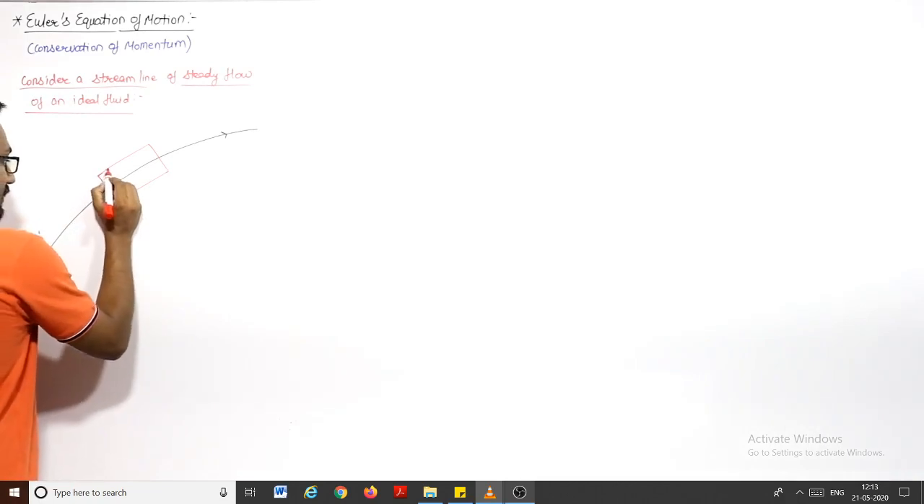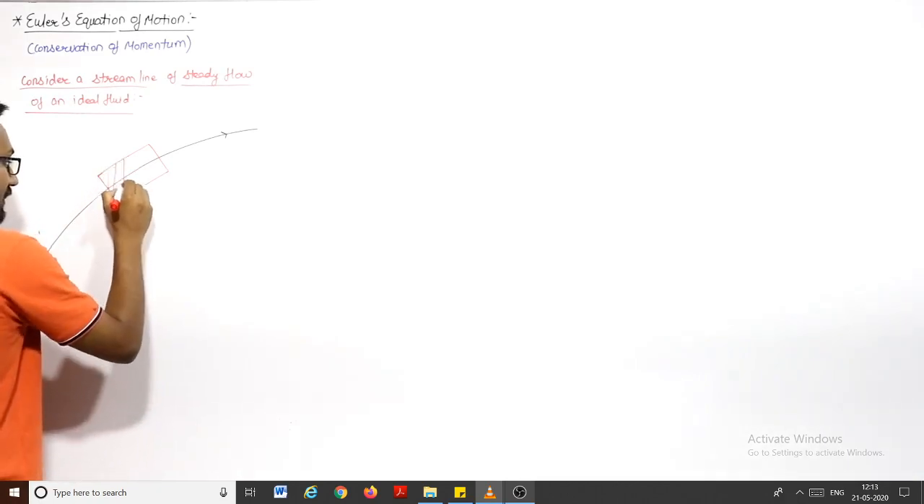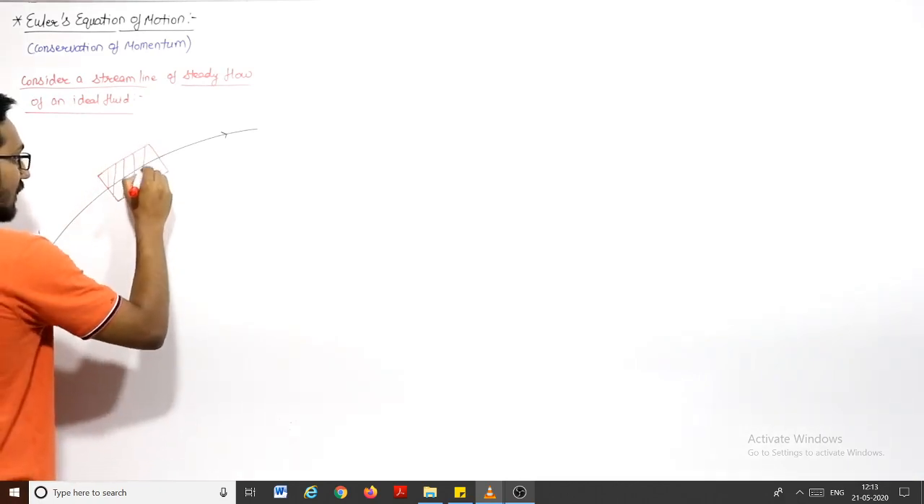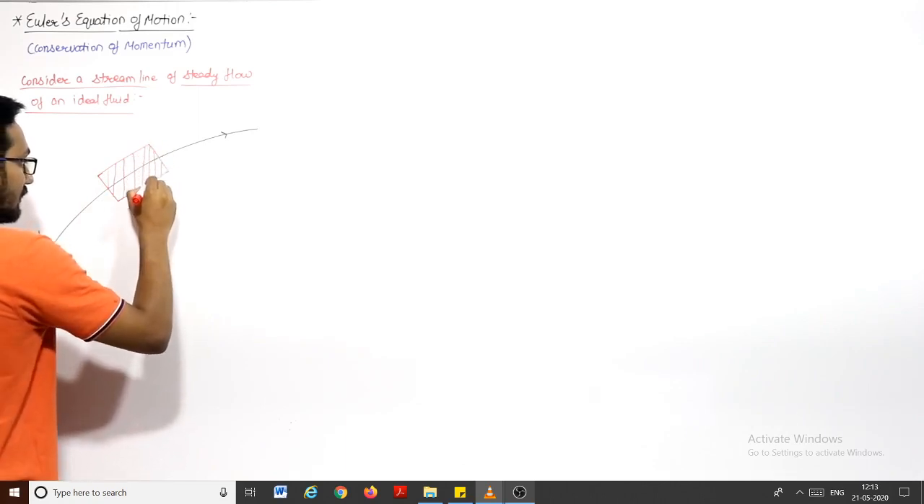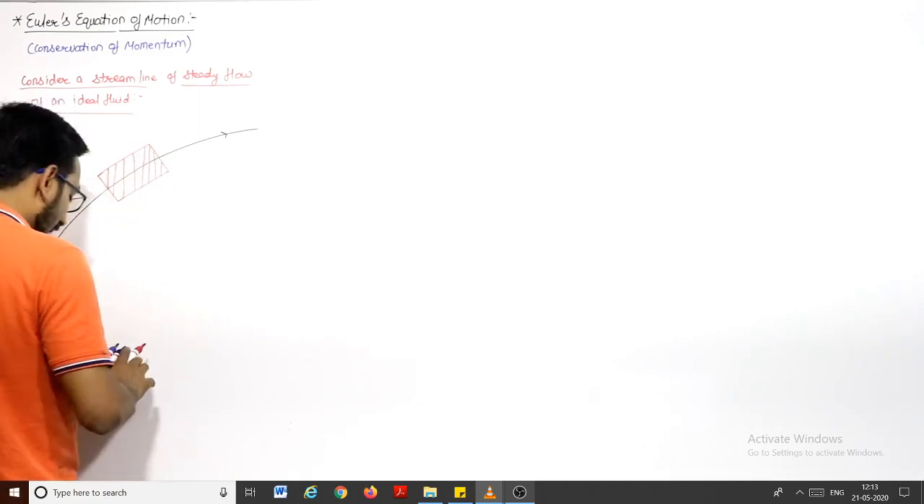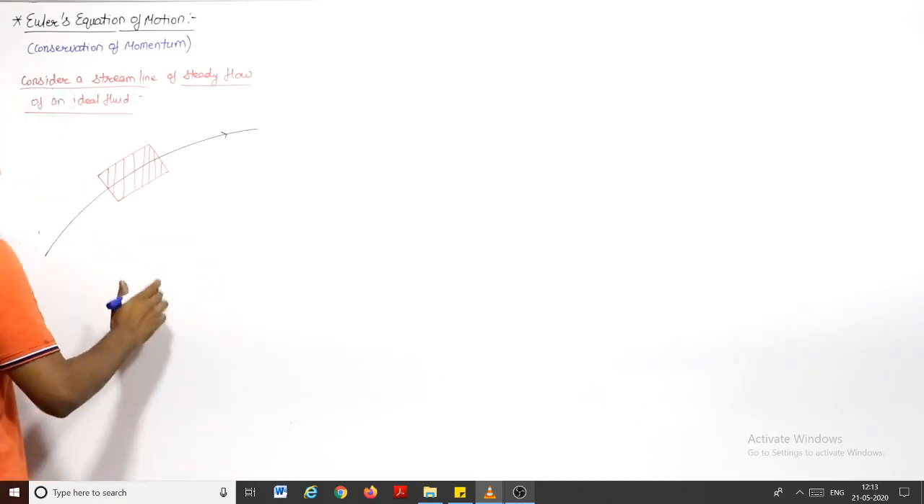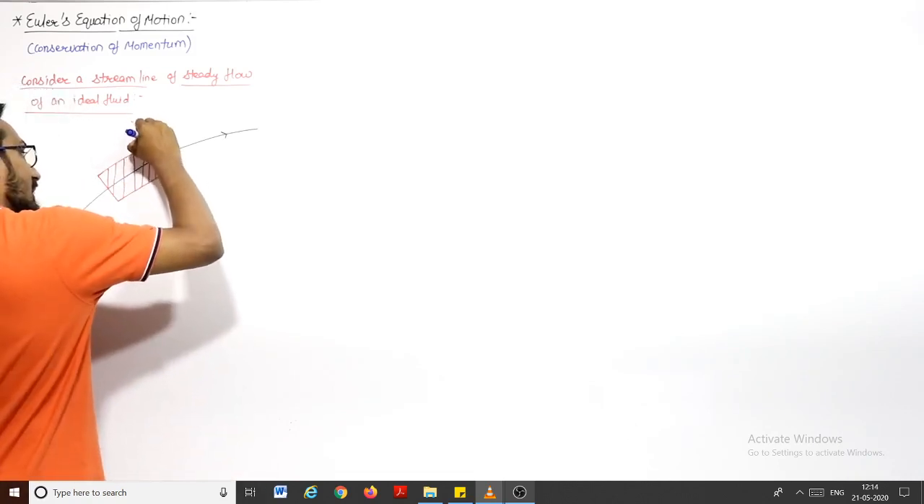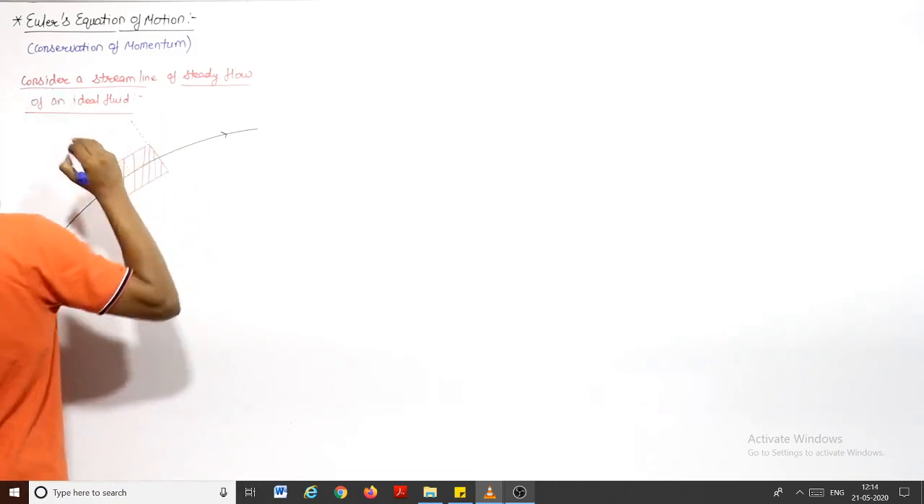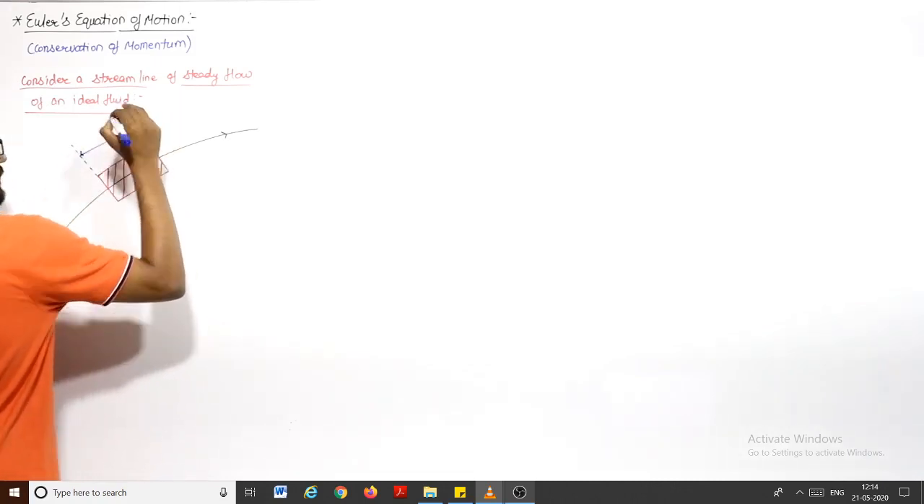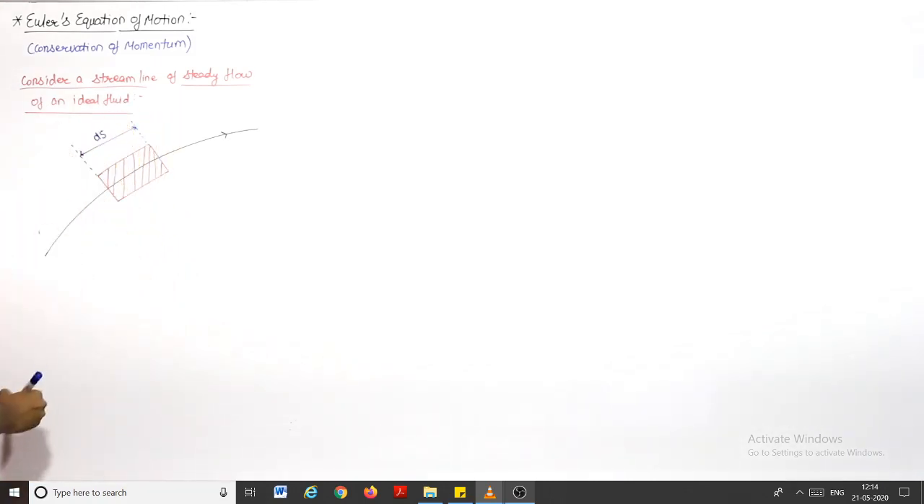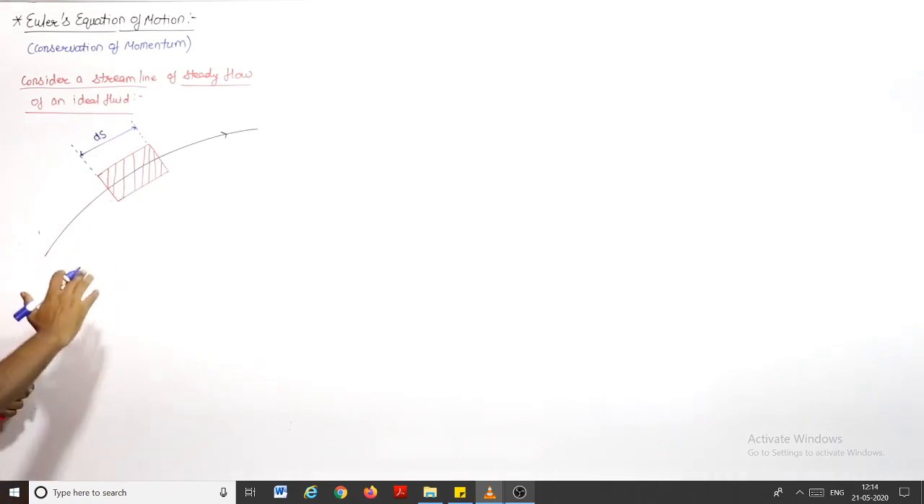So if I hashed it so that you will not be confused, this is the fluid element in which we have to apply Newton's second law of motion, right? This is the element, and I am saying the length of this element is ds, let us say, and dA is the area of this fluid element.